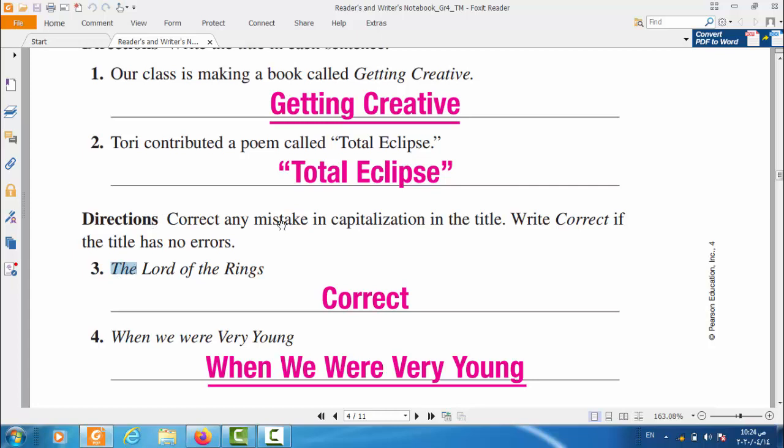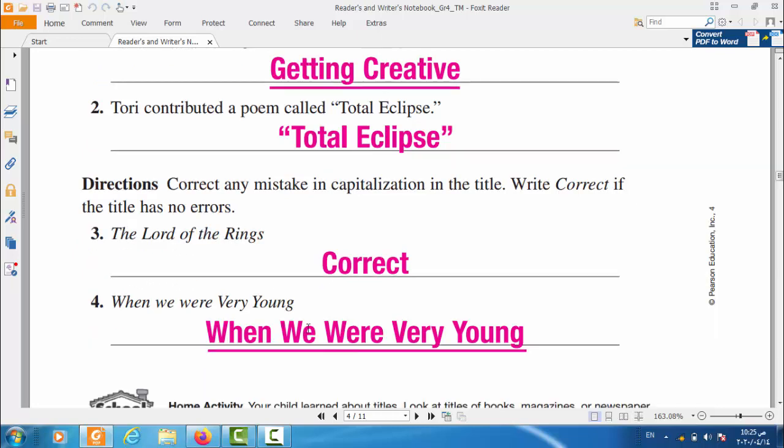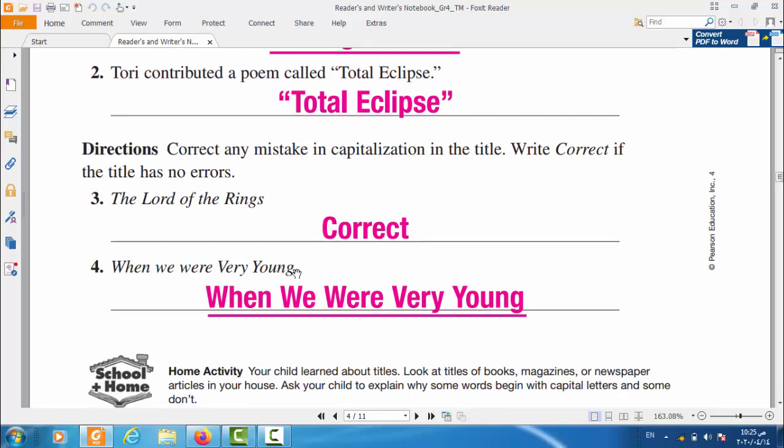But teacher, you told us that a, an, and the, we mustn't capitalize them. Yes, if they come in the middle. Here it's not capitalized because it comes in the middle of the title. But if it comes at the beginning like this one, we capitalize it, or at the end even. Okay, so this one is correct. And down here, When We Were Very Young. They capitalize we here. They capitalize when, we, and were, because I told you we have to capitalize all the forms of verb to be.